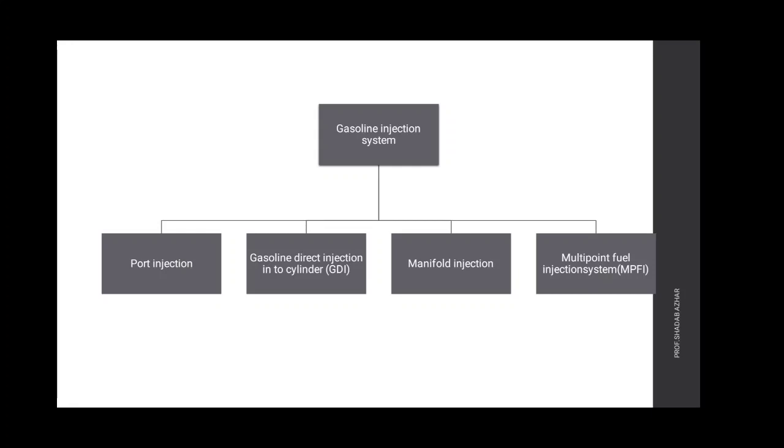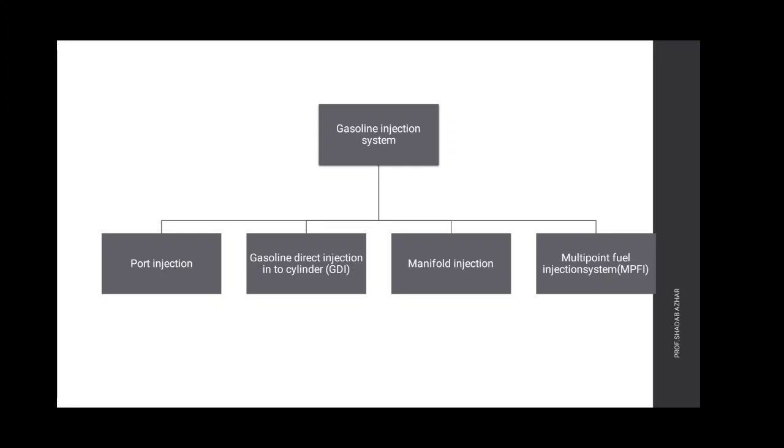There are some types of classification of gasoline injection systems. First one, port injection. In port injection there are two types, continuous and timed. Continuous is also known as port fuel injection system. Next type, gasoline direct injection into the cylinder, also known as GDI.